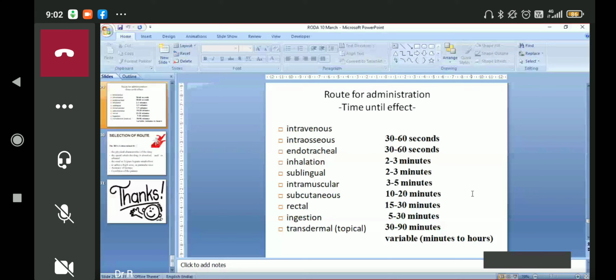So an MCQ can come: which route is the fastest, time until effect. Intramuscular 3 to 5, sublingual 2 to 3. If we combine all the routes, enteral and parenteral, this is the time taken for action. Transdermal is 30 to 90 minutes, and this is a rough idea of the hierarchy which you can see.